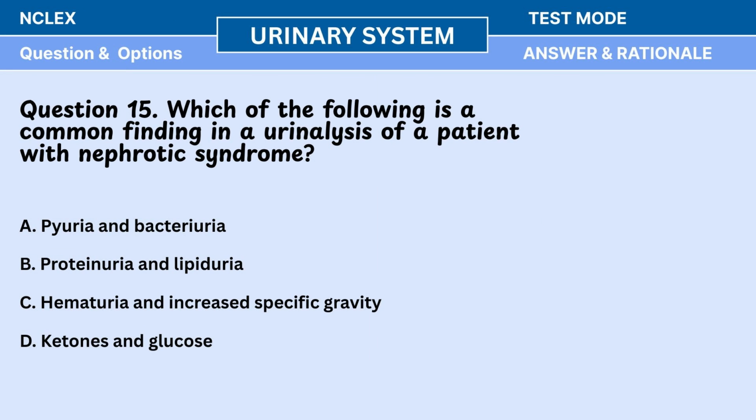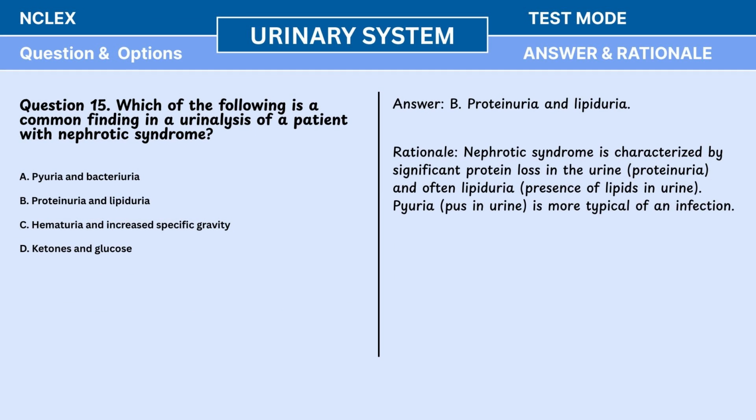Question 15. Which of the following is a common finding in a urinalysis of a patient with nephrotic syndrome? A. Pyuria and bacteriuria. B. Proteinuria and lipiduria. C. Hematuria and increased specific gravity. D. Ketones and glucose. Answer: B. Proteinuria and lipiduria. Rationale: Nephrotic syndrome is characterized by significant protein loss in the urine, proteinuria, and often lipiduria, presence of lipids in urine. Pyuria, pus in urine, is more typical of an infection.